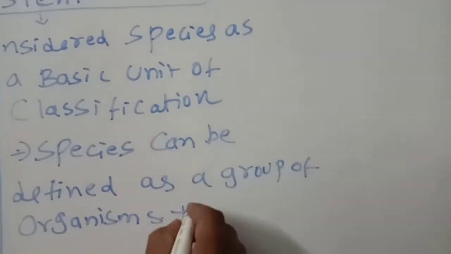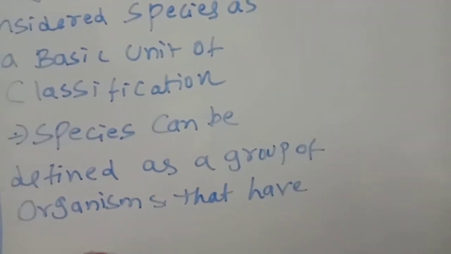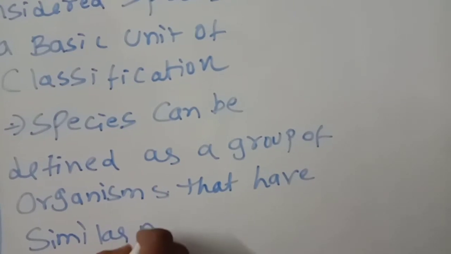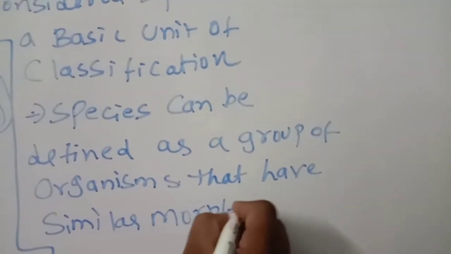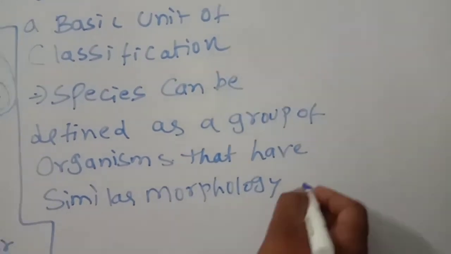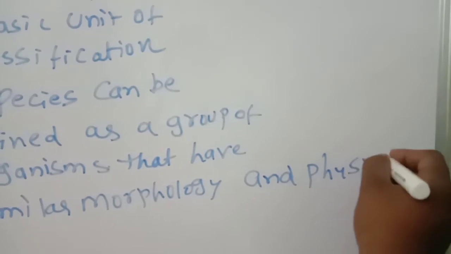that have similar morphology, very important, similar morphology and physiology. These points you should remember.